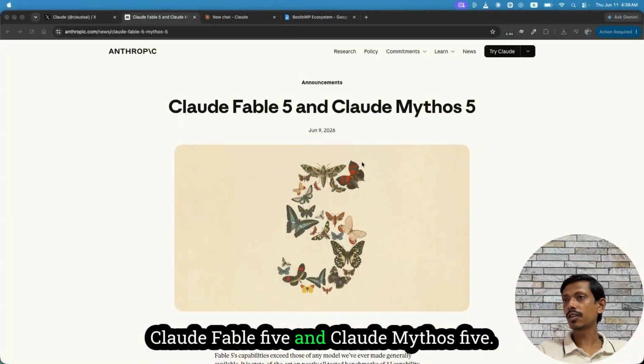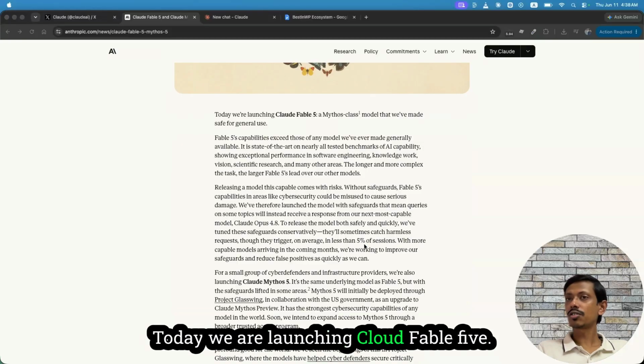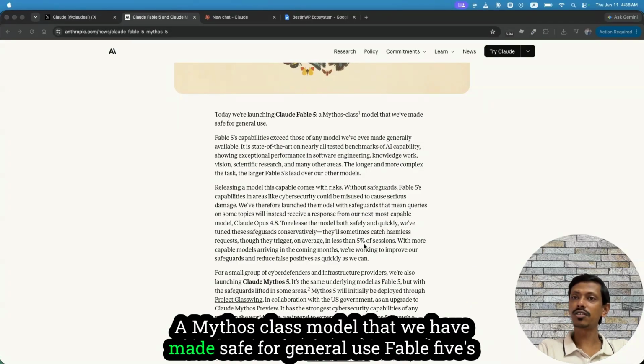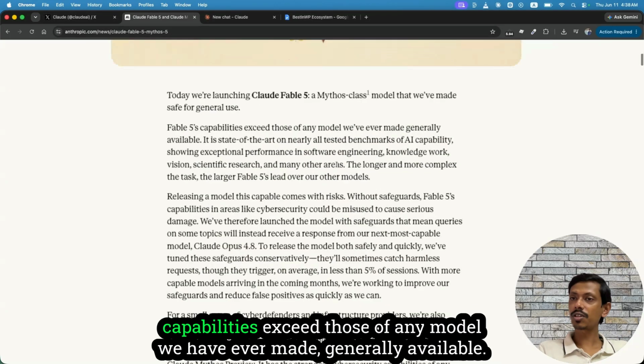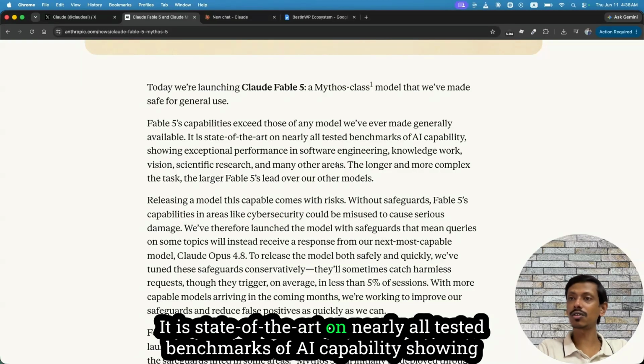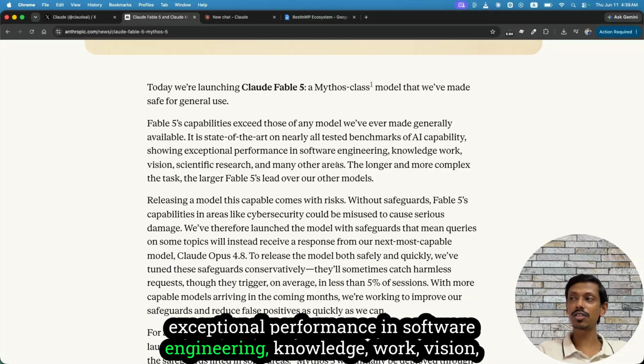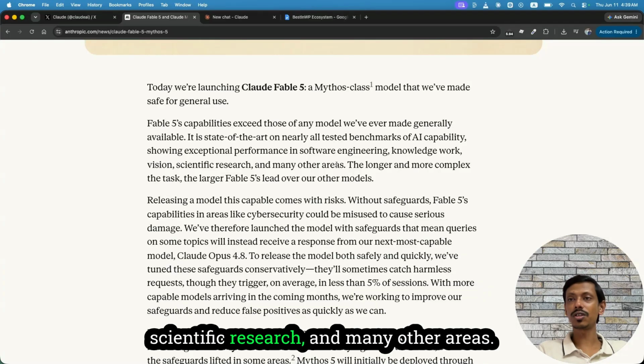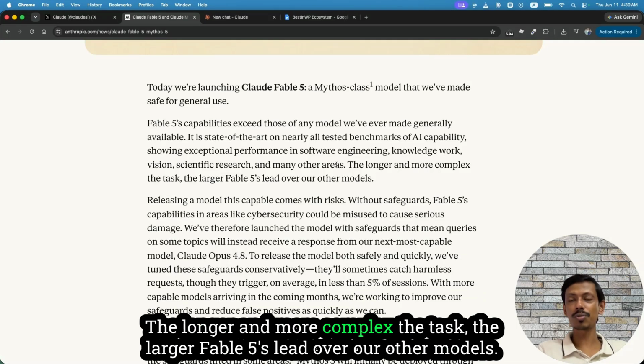Claude Fable 5 and Claude Mythos 5. Today we are launching Claude Fable 5, a class of model that we have made safe for general use. Fable 5's capabilities exceed those of any model we have ever made generally available. It is state-of-the-art on nearly all tested benchmarks of AI capability, showing exceptional performance in software engineering, knowledge work, vision, scientific research, and many other areas. The longer and more complex the task, the larger Fable 5's lead over our other models.